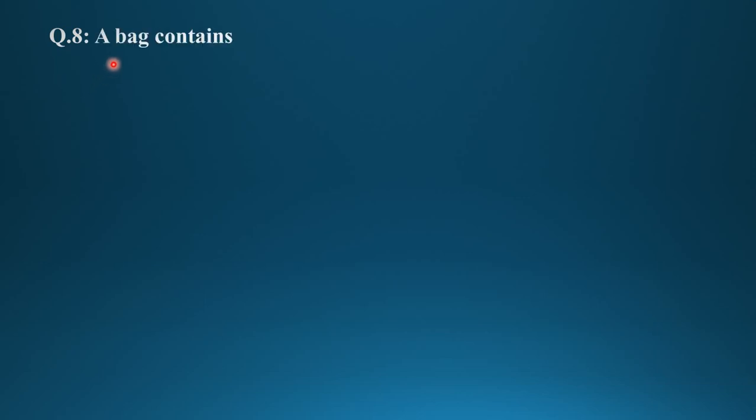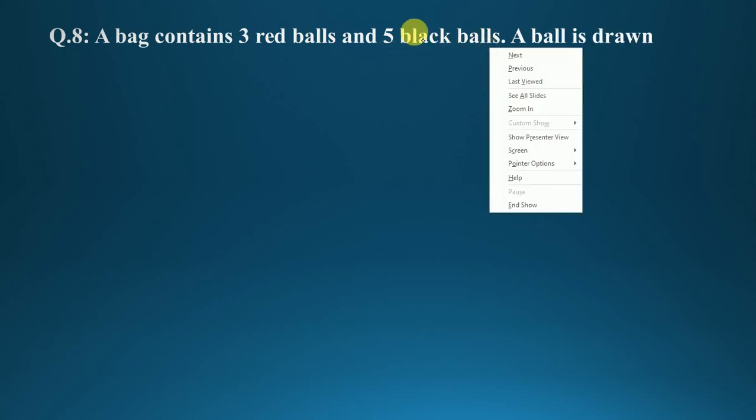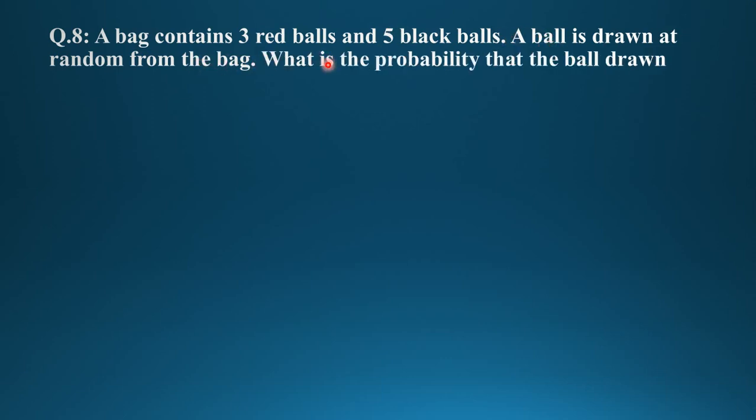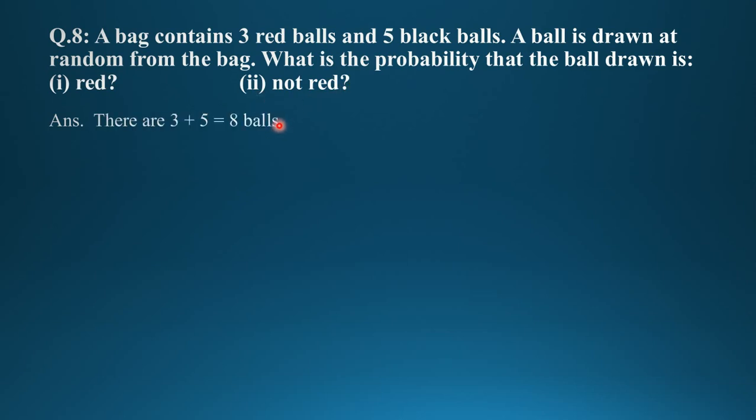Now, question number 8. A bag contains 3 red balls and 5 black balls. Therefore, total balls are 3 plus 5, 8. Clear? A ball is drawn at random from the bag. What is the probability that the ball drawn is first, a red ball, second, not red? Here, first, how many possible outcomes are there? 8 balls.